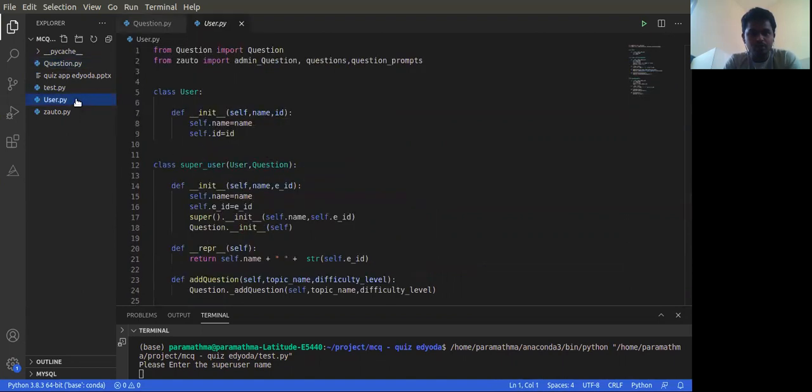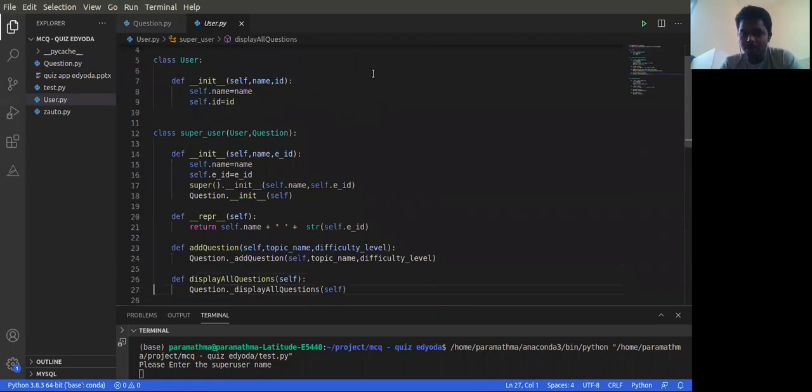So when it comes to user.py, here we have three things: one is super user, another is user, and another is candidate. Why a super user? Because for the super user we should have a name and an ID for each and every examiner, for identification. So here I am creating something called a super user with the user and the question.